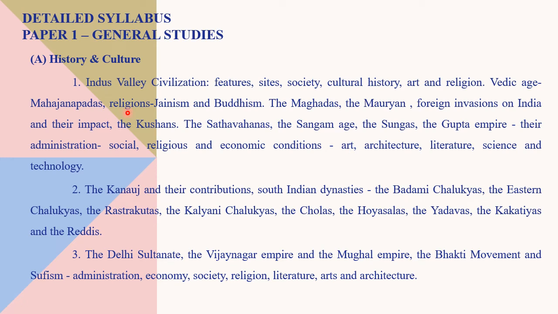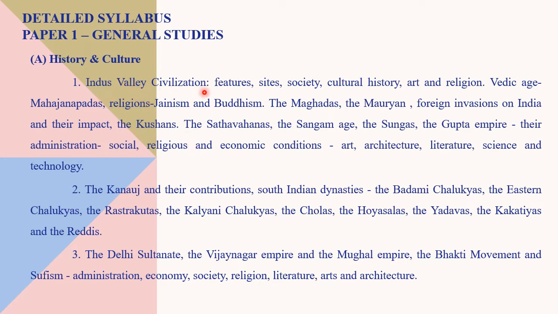So in paper 1, that is General Studies, History and Culture consists of it. Here is a detailed syllabus. That means you know how to prepare, what are the key words, it details how to prepare important things.